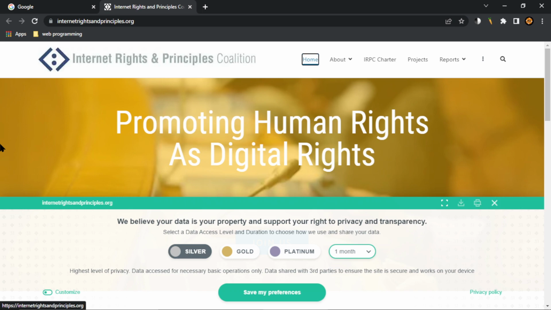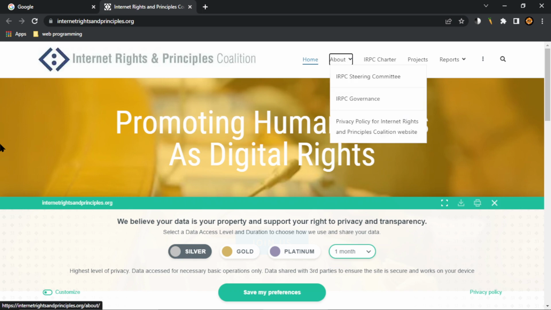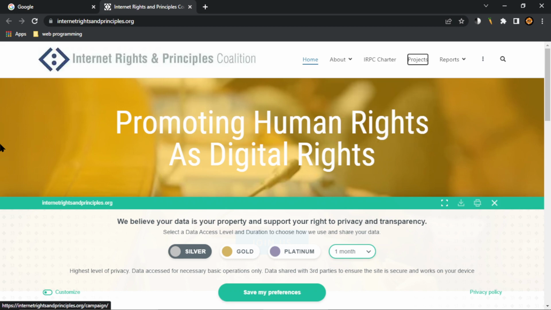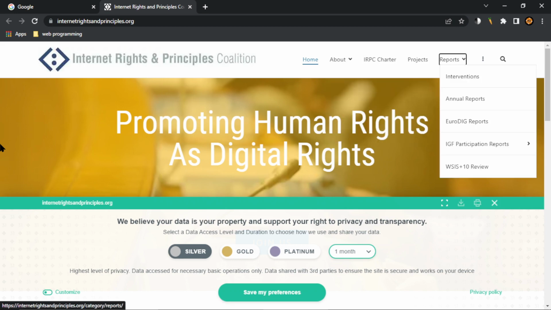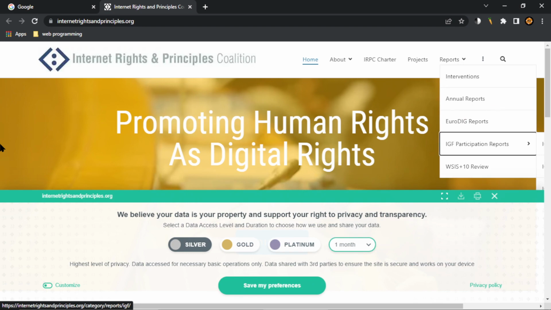Navigation landmark, list with 7 items. Home, visited link, current page. About link. List with 3 items: IRC steering committee link, IRC governance link, Privacy policy for Internet Rights and Principles Coalition website link. IRC charter link. Projects link. Reports link. List with 5 items: interventions link, annual reports link, EuroDig reports link, IGF participation reports link. List with 10 items: IGF 2019 IRC report link, IGF 2018 IRC report link.